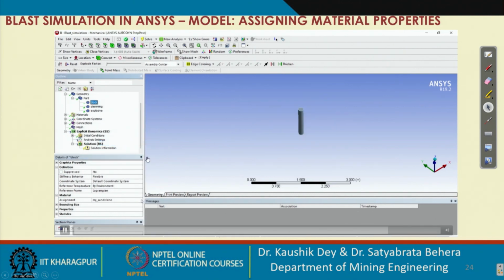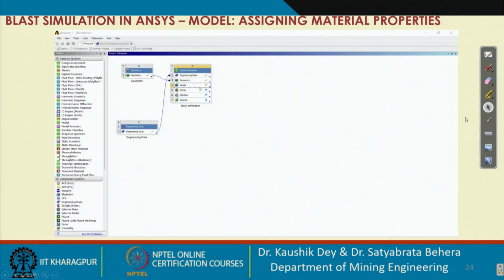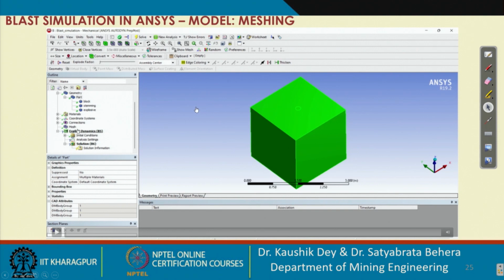Okay, now sandstone has been added for the block, sand properties have been added for the stemming, and TNT material properties have been added for the explosive. Likewise, you can assign different material properties to the different parts of your geometry. Now in the model section, the next one is the meshing. In ANSYS finite element analysis, you have to discretize your model into a finite number of elements. So you have to create the meshing.